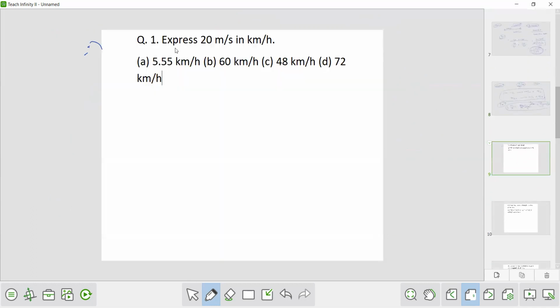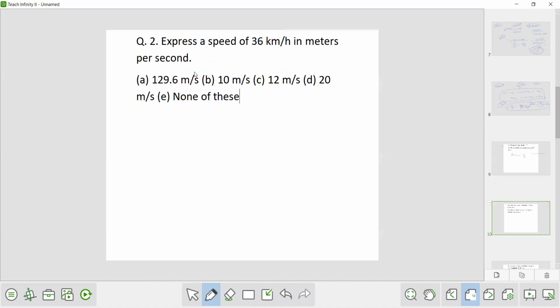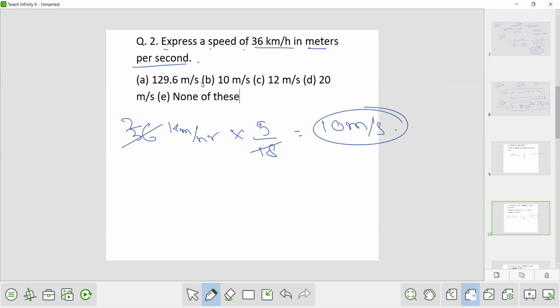Question number 1. Express 20 meter per second in kilometer per hour. How will we convert 20 meter per second to kilometer per hour? It's quite easy. 20 meter per second into 18 by 5. That is, 5 cancelled 4 times. So 18 into 4 is 72 kilometer per hour is the answer. So option D is the correct answer. The next question. Express a speed of 36 kilometer per hour in meter per second. Now this is the conversion from kilometer per hour to meter per second, so we multiply it by 5 by 18. 18 twos are 36, 5 into 2 is 10 meter per second. So option B is the correct answer.